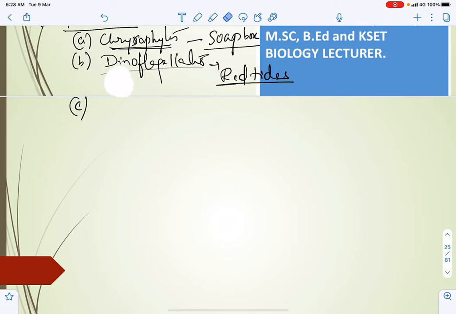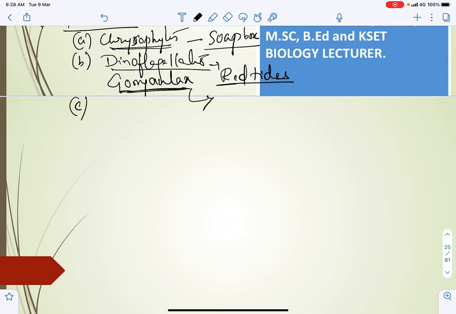Gonyaulax, remember this example. Right? This is one type of dinoflagellate, an organism which generally produces different pigments. There will be yellow, brown, green, right, even blue. But this makes the sea water look red and causes the so-called red tides.